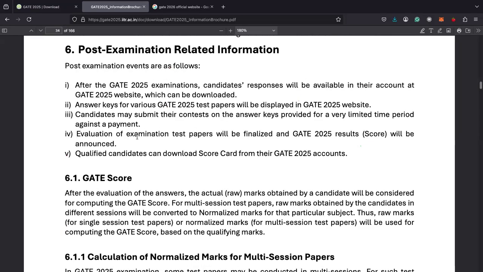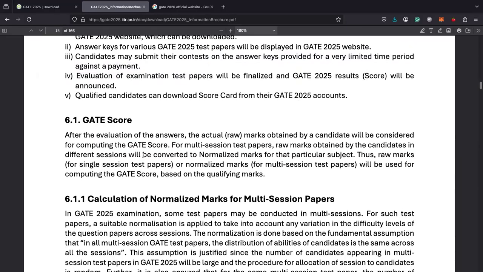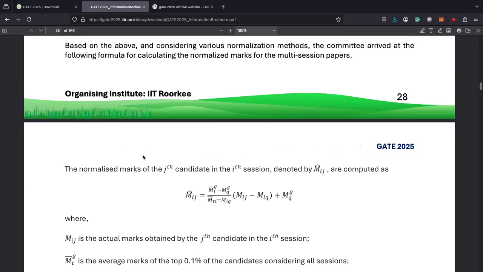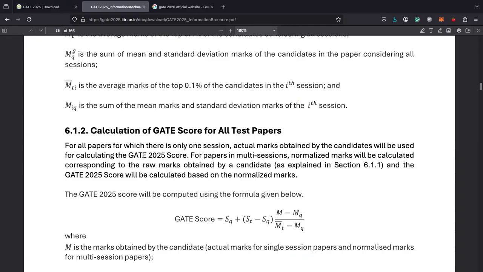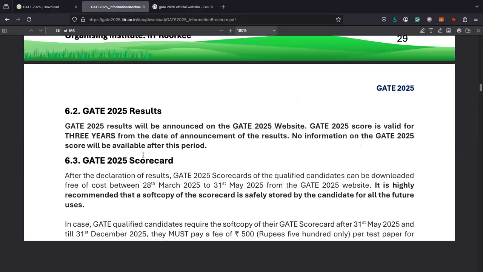Post examination. After the examination, your responses and answer keys, everything is there. I'll put it up. Those who have given GATE 2025, this information is useful for them. You can download your answers, you can download the answer key, and after some time you will get your rank and finalized score. How is the GATE score calculated? This is a separate topic. I'll post a separate video on how the GATE score is calculated.